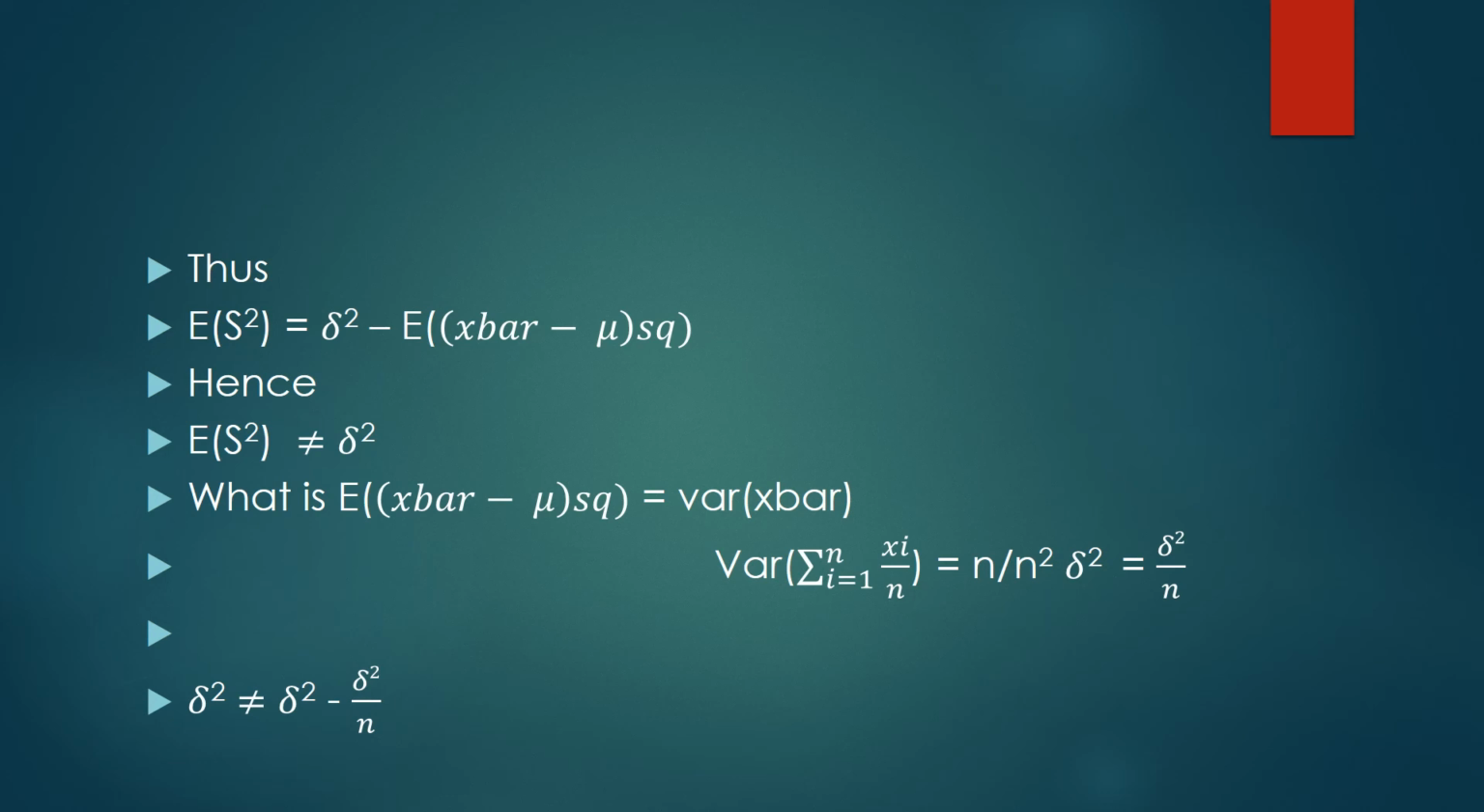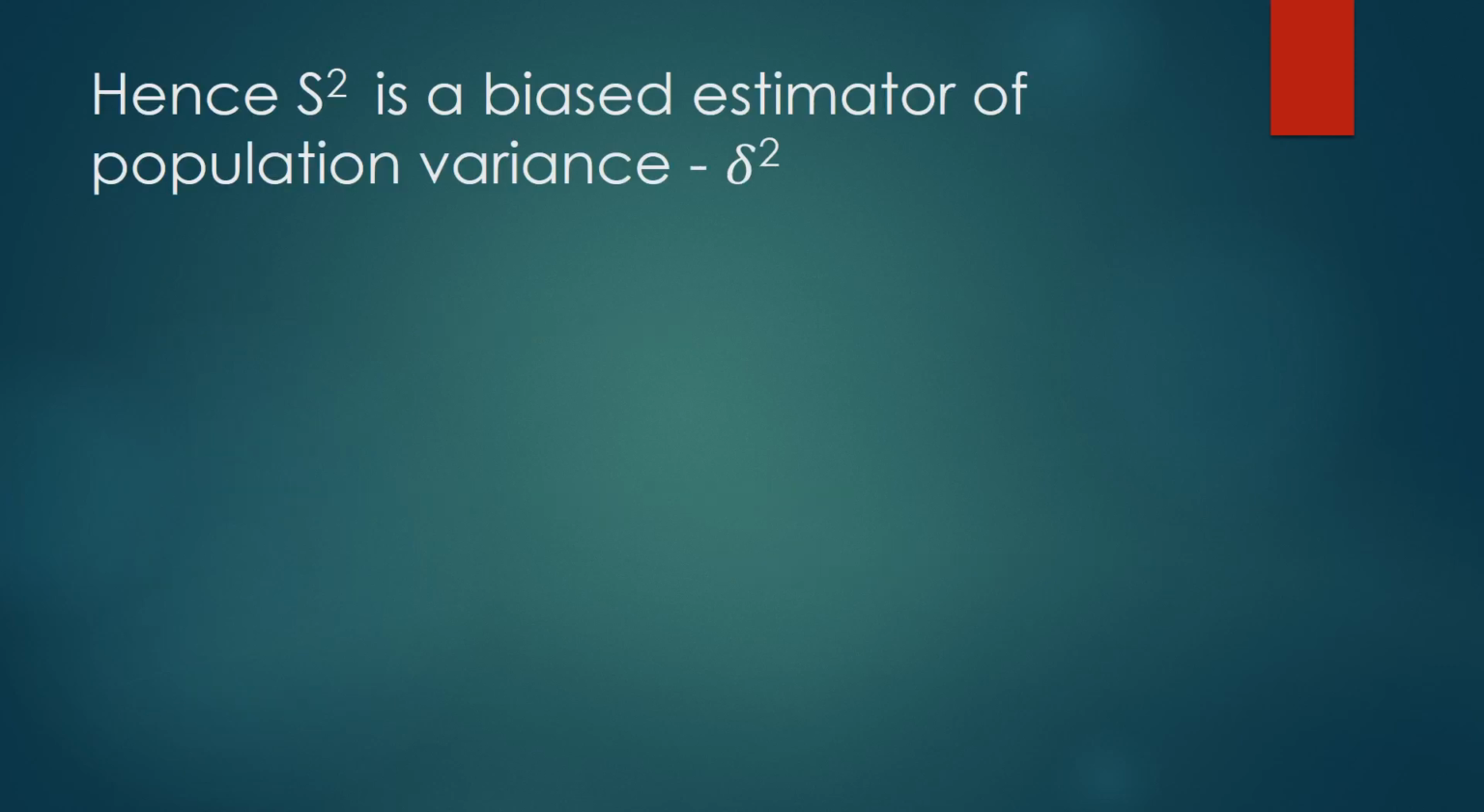So the summation of xi from i equals 1 to n, over n, is the same as x bar. So when we take n outside, it will be n squared. Then the variance of the summation of i from 1 to n of xi over n is given by n over n squared times sigma squared, which when you simplify you get sigma squared over n. So our final result is that the expected value of S squared is not equal to sigma squared, but sigma squared minus sigma squared over n.